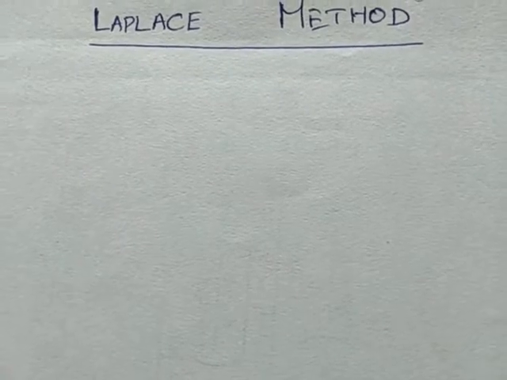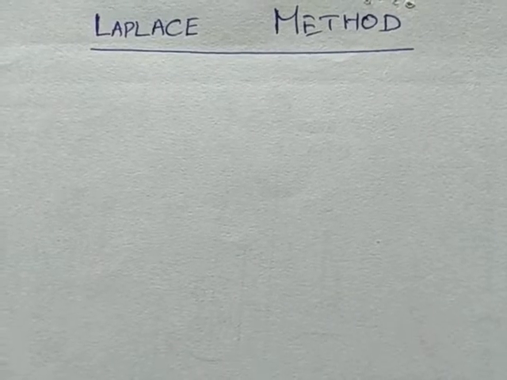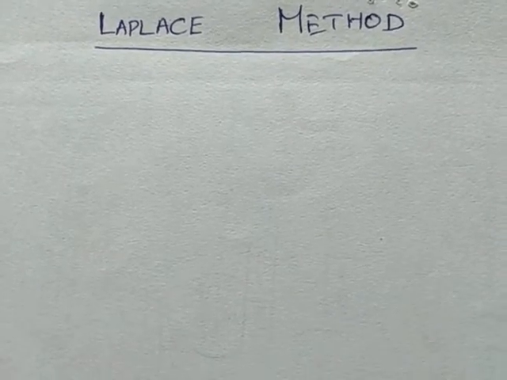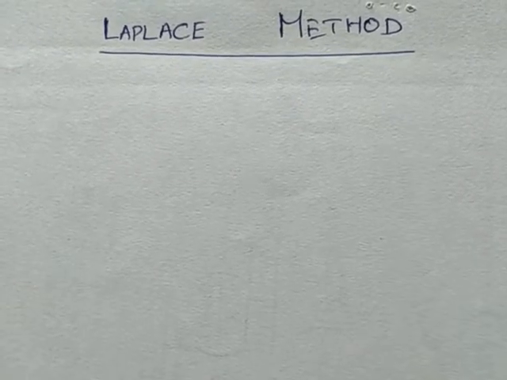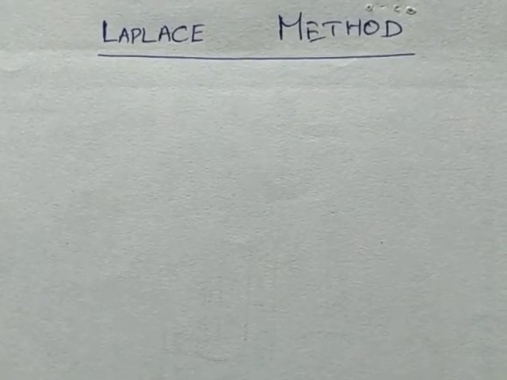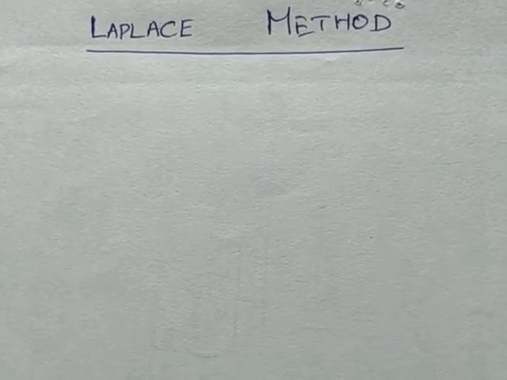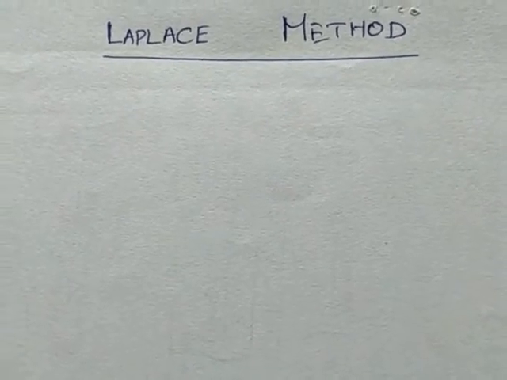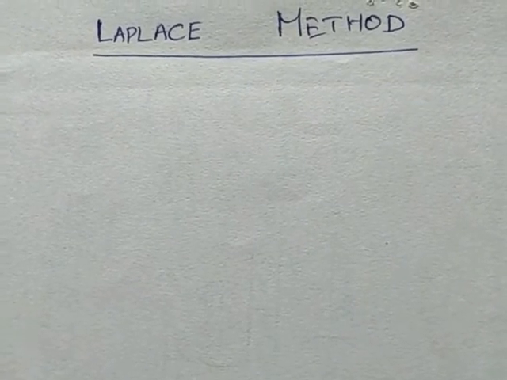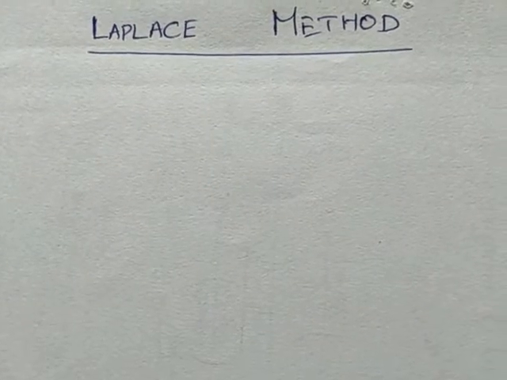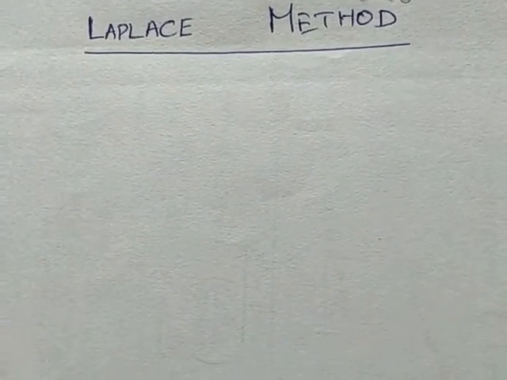Hello everyone. In this video, we are going to find asymptotes for the given integral. So already we have studied, or we were studying, how to find the asymptotic expansion for the given integral. We were using the integration by parts method, and we have seen that in a few cases integration by parts failed to give convergence, expansion or asymptotic behavior of the given integral.